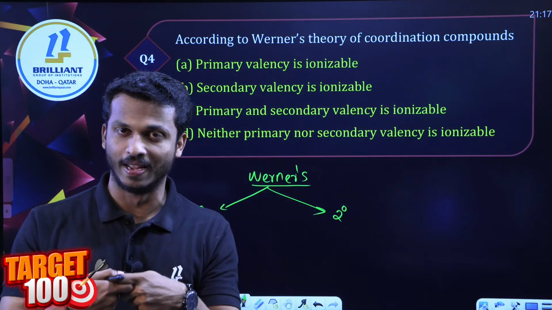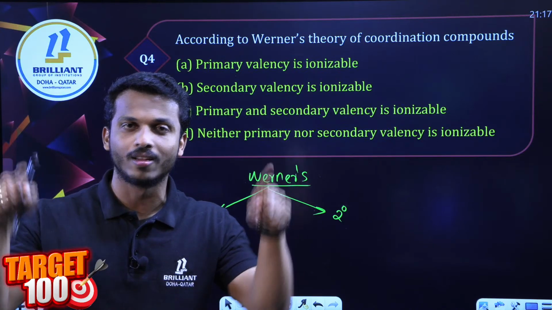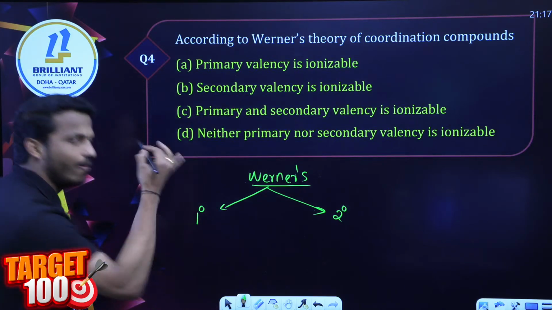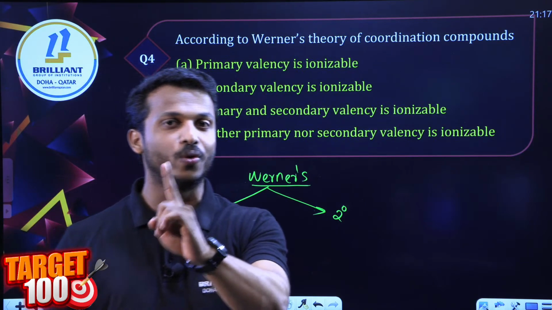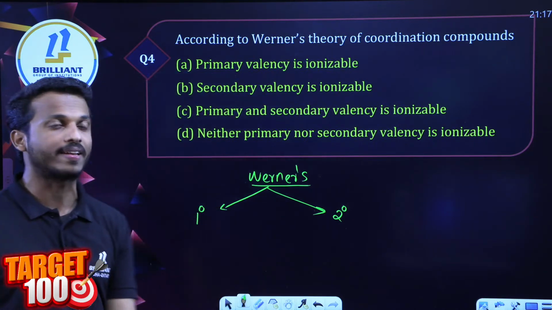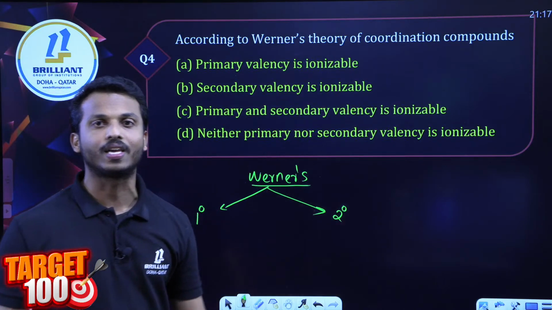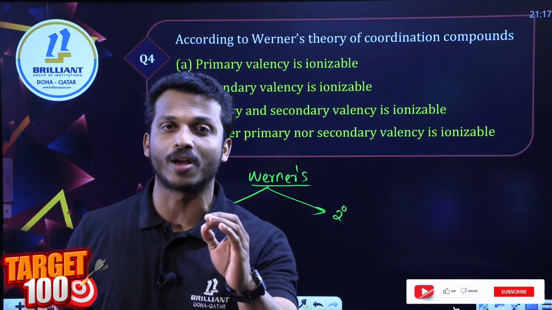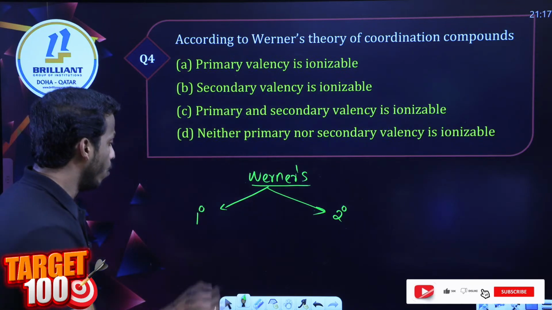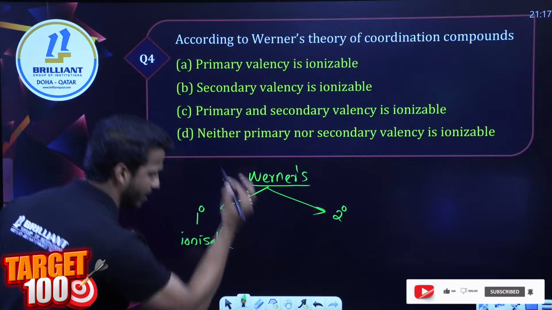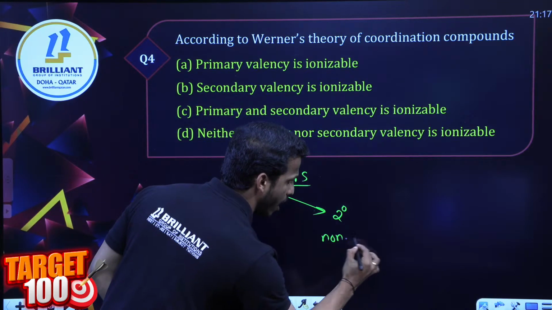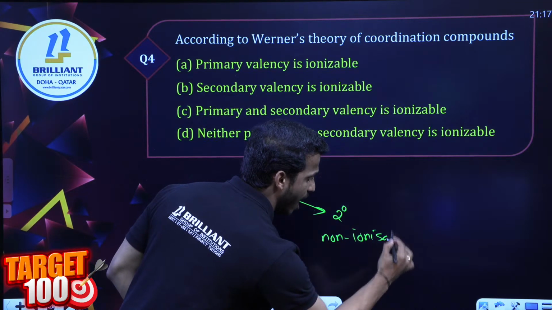That's what I need. So dear all, revise everything very carefully. Primary valency gives you the oxidation state of the metal, whereas secondary valency gives you the coordination number of the complex, right? Primary valency is what we call ionizable valency, whereas secondary valency is non-ionizable valency.